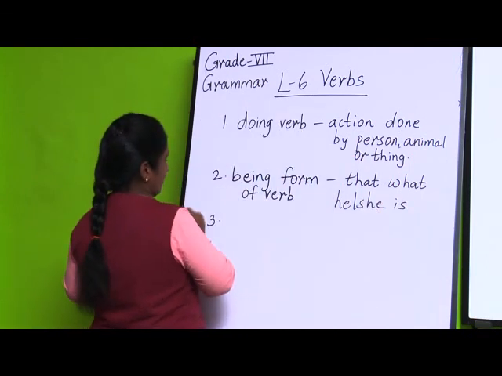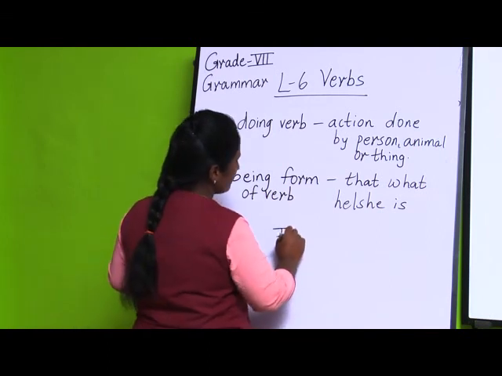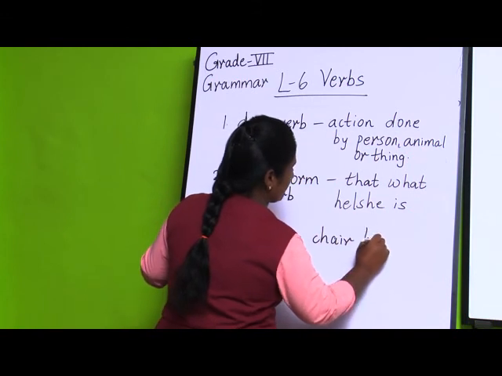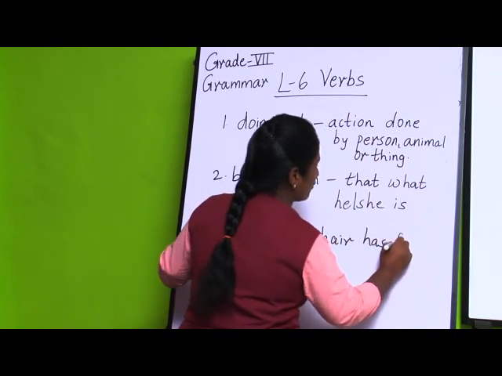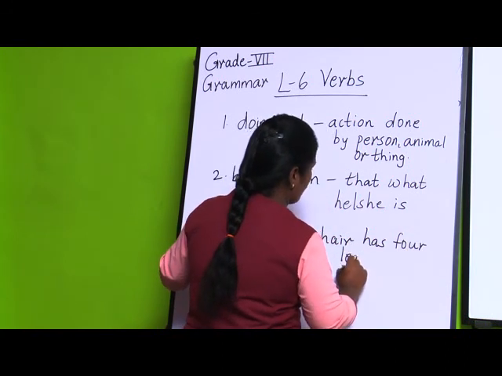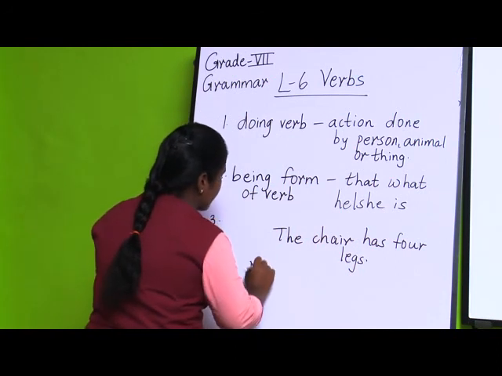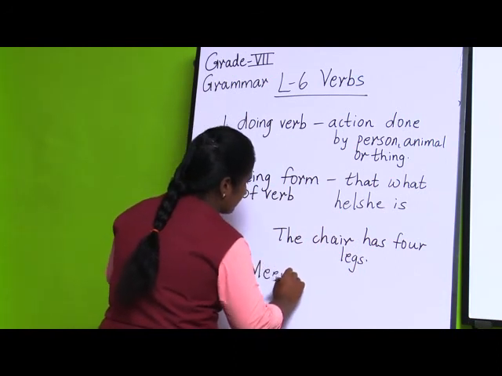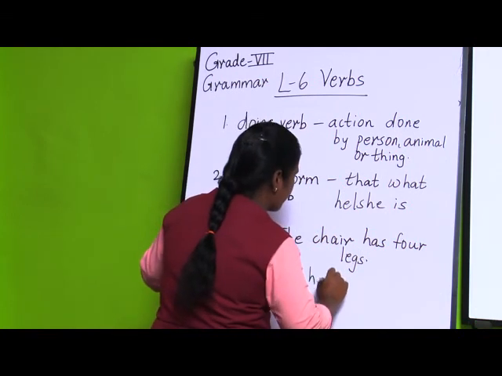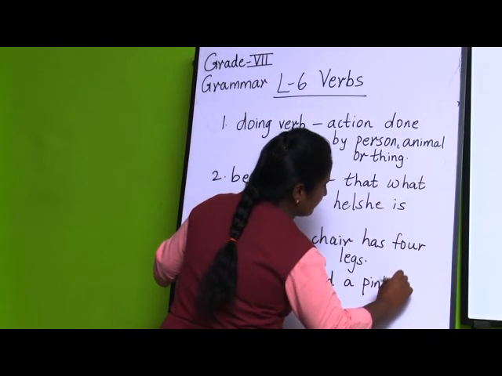Now the next one, if I write like this: the chair has 4 legs. The chair has 4 legs. And one more sentence, if I write: Meena had a pink dress. Meena had a pink dress.